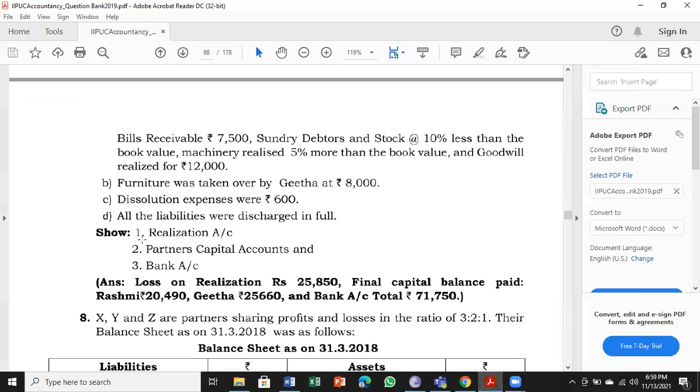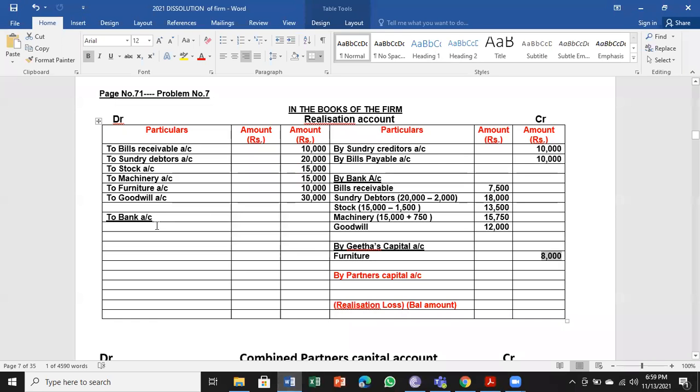Next, dissolution expense 600. All liabilities were discharged in full. So let us go for payment. Instead of cash, we have here the bank account. So first they have given dissolution expenses 600. Then liabilities were paid in full.